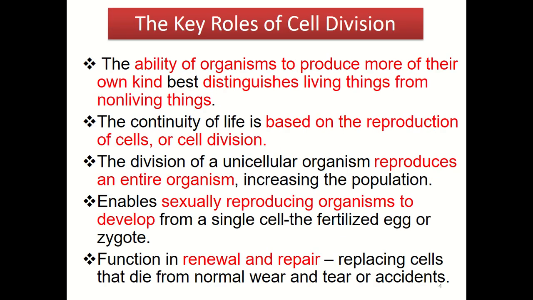So what is the importance of cell division? The ability of organisms to produce more of their own kind is the best way to distinguish living things from non-living things. So the continuity of life is based on the reproduction of the cell, also known as cell division. The division of a unicellular organism will reproduce the entire organism, increasing the population.